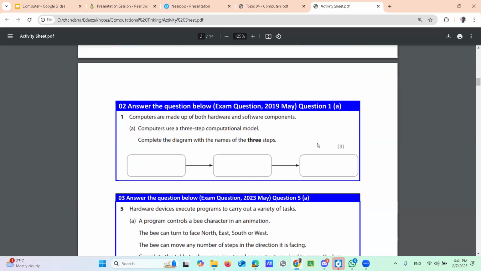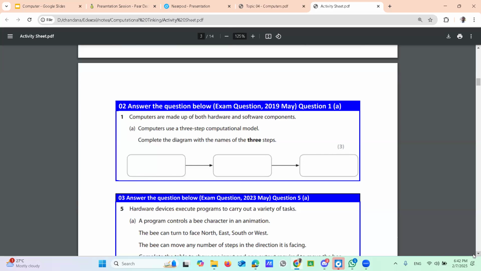Input, process, and output. Then in the question paper, having these blanks, on the blanks you have to write down the answers. Inside the cage, you can give input. Then process, output. Right? That easily you can earn this mark, 3.